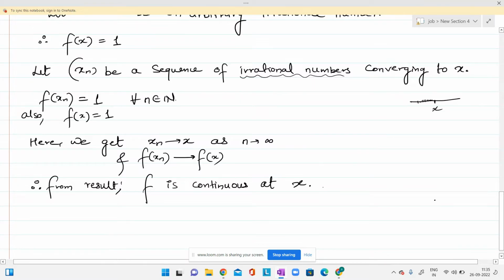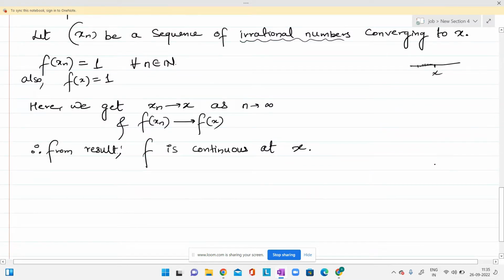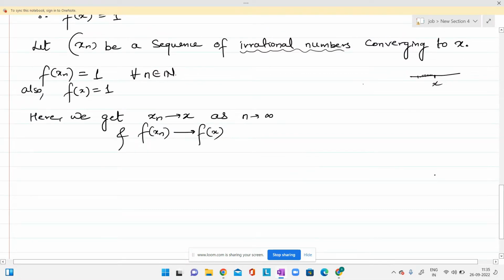Now let's consider, first of all, next we will consider a sequence of rational numbers which is converging to x, and then we'll check whether this sequence f at xn is also converging to f at x or not. Then combining this result and that result, we'll say whether f is continuous at x.